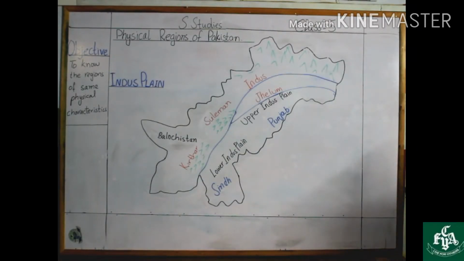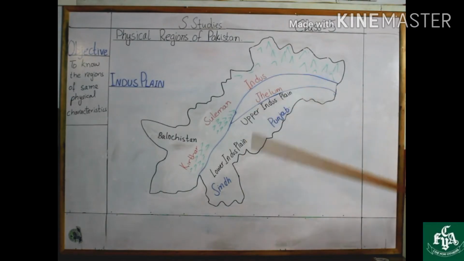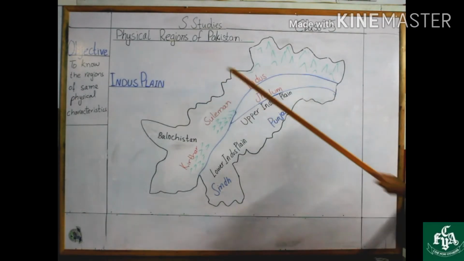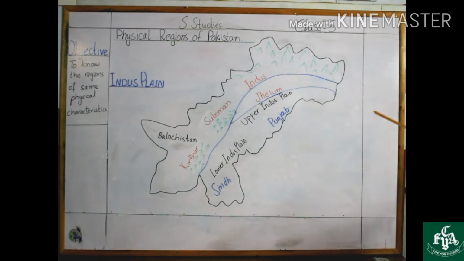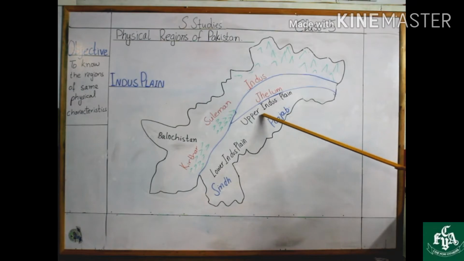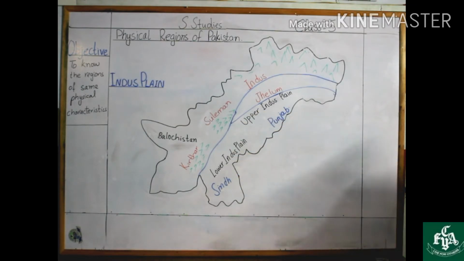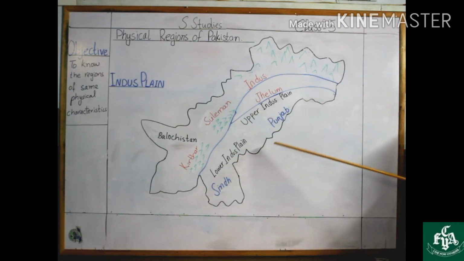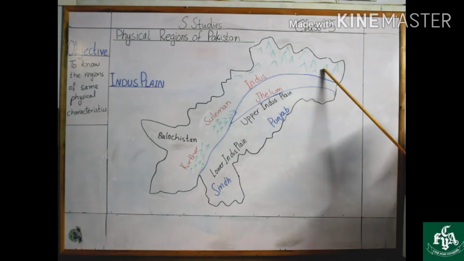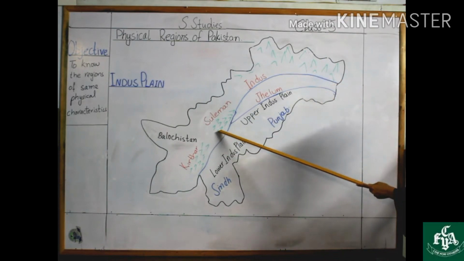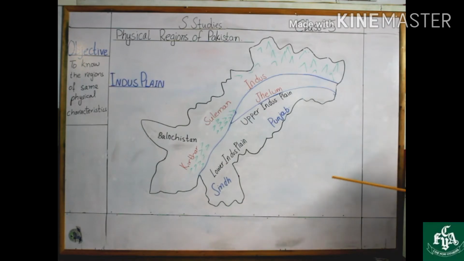Now let's move towards our 4th physical region, which is the Indus plain. If you see the map, the Indus plain is divided into 2 parts. One is the upper Indus plain and the other is the lower Indus plain. The upper Indus plain starts from the eastern border of Pakistan towards the Koh Suleiman. The whole area is irrigated by river Indus, Jhelum, Chenab, Ravi and Sutlej.